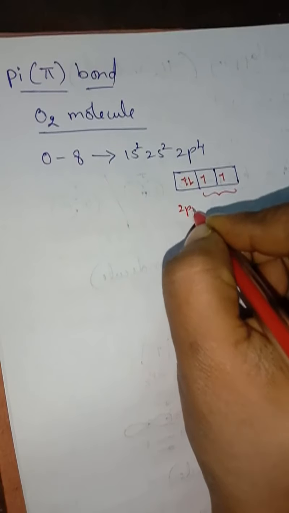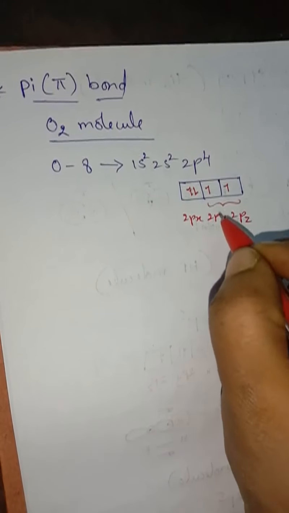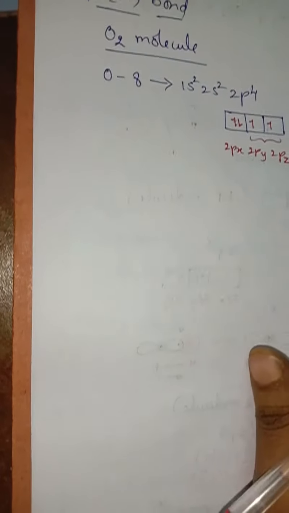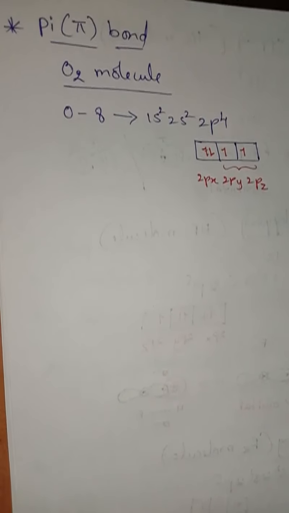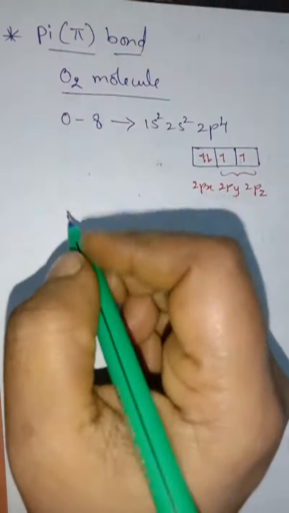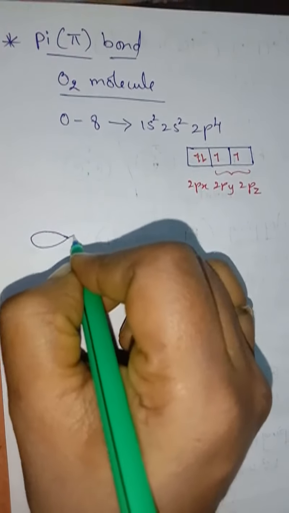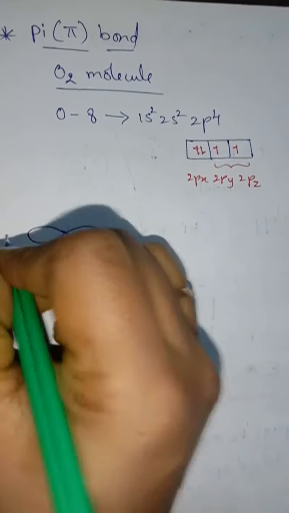That too in 2py, 2pz. 2 unpaired electrons are present in 2py, 2pz, isn't it? So we know the shape of a p orbital. What is the shape? Shape is dumbbell shaped, isn't it? If we see the structure, how the atomic orbitals are, this is 2pz.